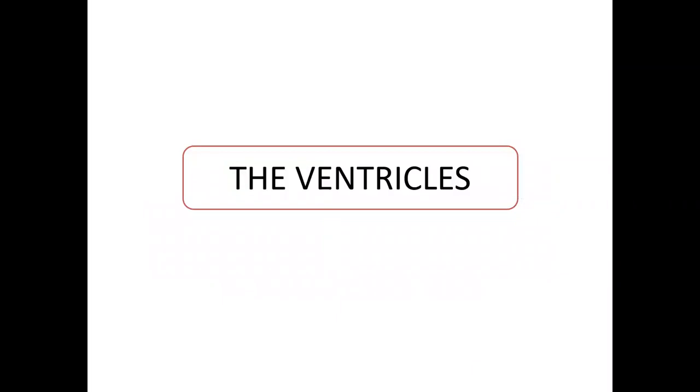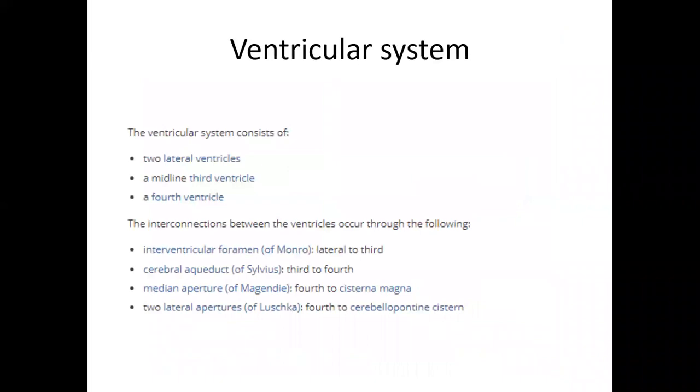The ventricles are CSF filled spaces in the brain. There are four ventricles: the two lateral ventricles, the middle or third ventricle, and the fourth ventricle. They are mostly in the middle part of the brain and have an interconnection with each other. The two lateral ventricles communicate with the third ventricle by the foramen of Monro, the interventricular foramen.